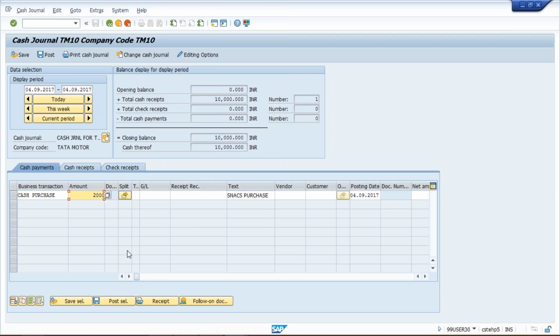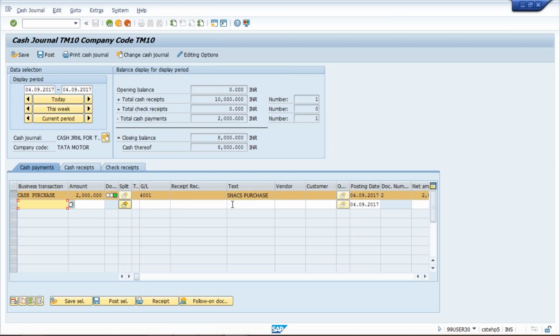Sometimes in organizations, let's suppose some extra activity is there, month end closing is going on. During that, the manager will say, just do one thing, stay 1 hour extra and finish this work and then you can go home. So in between they order some snacks from outside and distribute them among the employees. Let's suppose this cash purchase has taken place worth 2,000. Press enter. See, the GL account has been fetched automatically by the system. And now select this and post it.